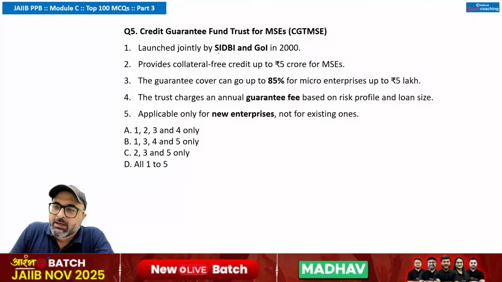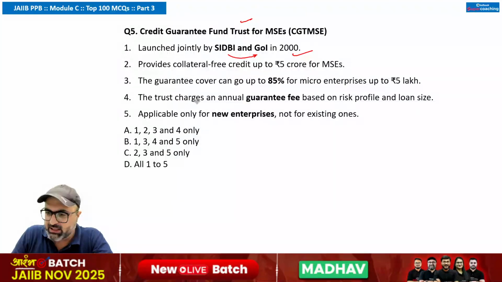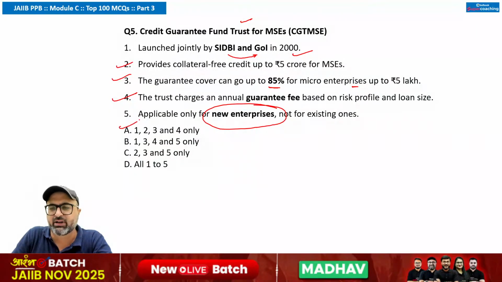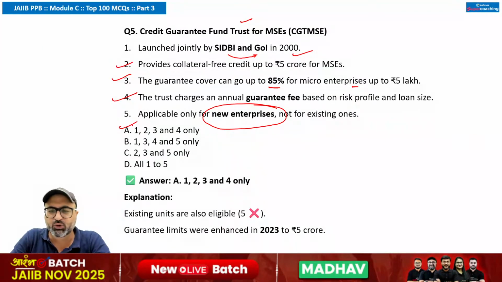Okay. So, Credit Guarantee Fund Trust for Micro and Small Enterprises, launched jointly by SIDBI and Government of India in 2000. That is correct. Moving on to the next point, it provides collateral-free loan up to 5 crore rupees to micro and small enterprises. Correct. The guarantee cover can go up to 85% for micro enterprises up to 5 lakh rupees. That is also correct. The trust charges an annual guarantee fee. That is correct. Applicable only for new enterprises. No, sir. It is available for the existing ones as well. So 1, 2, 3, 4 is correct.